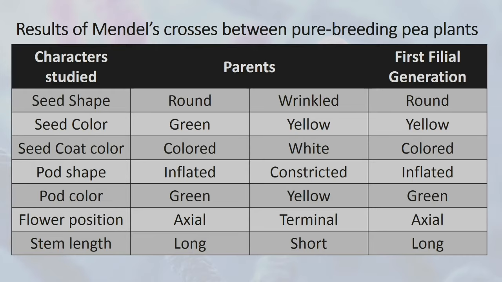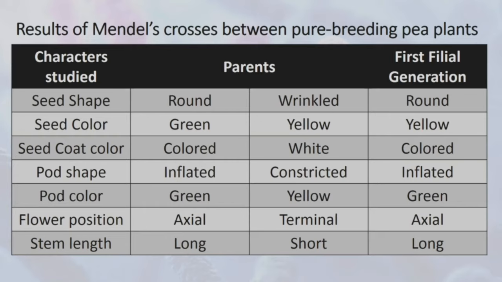Una dito yung seed shape. Sa seed shape, meron tayong round and wrinkled at ang nabuo ay round. In terms of seed color, we have green and yellow at ang na-produce naman ay yellow. In terms of seed coat color, we have colored and white and the result is colored.